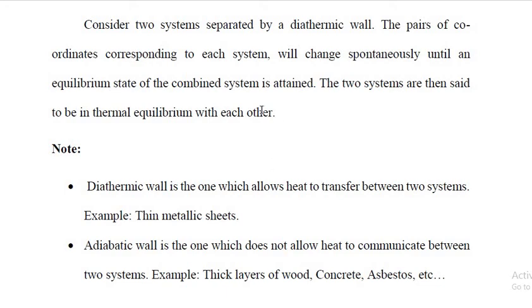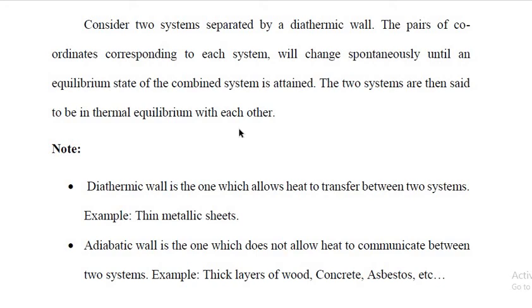So if the pair of coordinates corresponding to each system is going to change, then they will change automatically until an equilibrium state of the combined system is attained. Then the two systems are said to be in thermal equilibrium with each other.